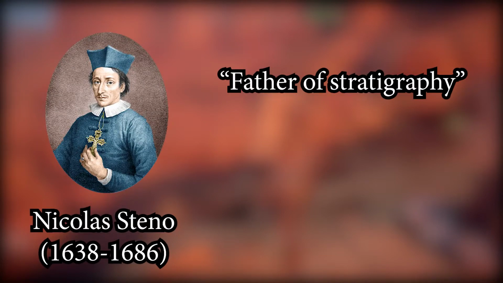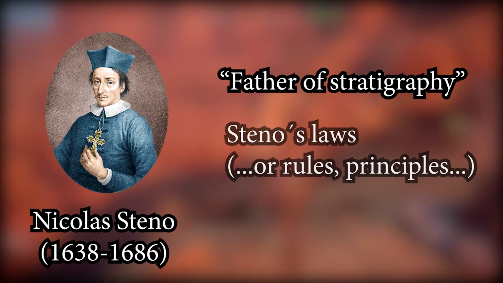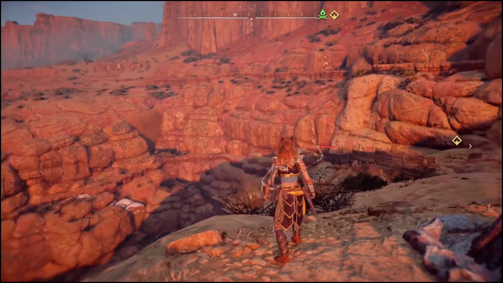In 1638, this fella known as Nicolas Steno was born in Denmark. Steno is considered the father of stratigraphy, and thanks to him we have the so-called Steno's laws, which allow us to apply relative dating on rocks. In this video I'll talk about these rules using a great game called Horizon Zero Dawn, where we can admire all of Steno's observations.